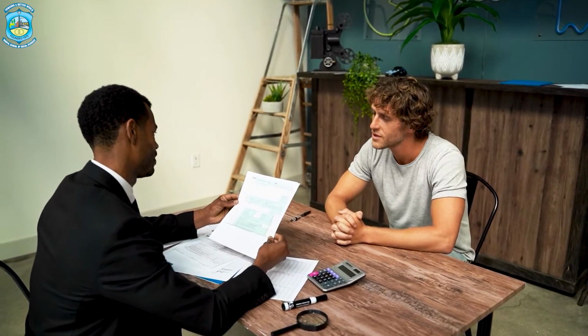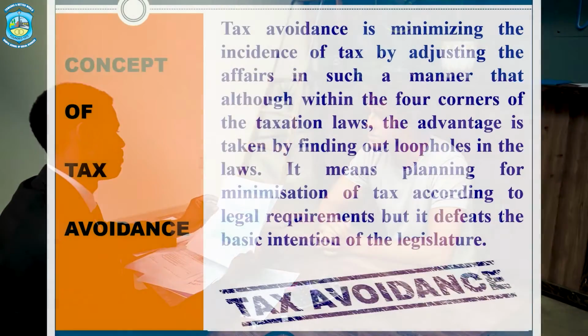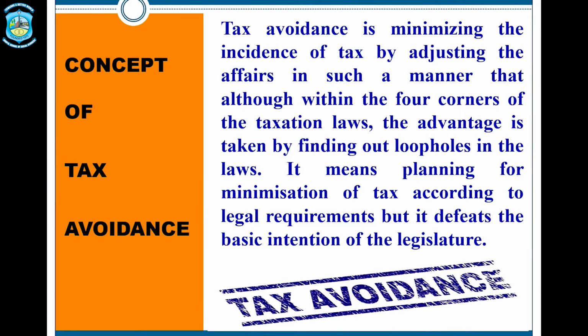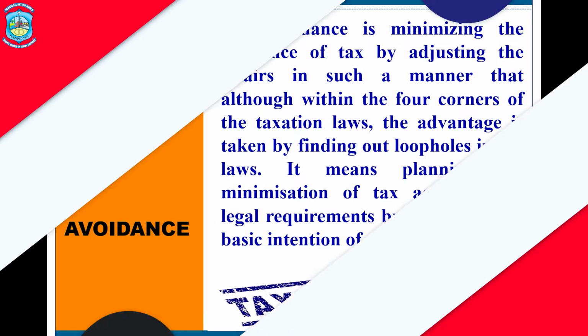It is a legal process, but it is not an ethical process. If a particular person is continuously involved in tax avoidance activities, it is a punishable crime. Many persons in our country are involved in the tax avoidance process. It is legal but not moral.